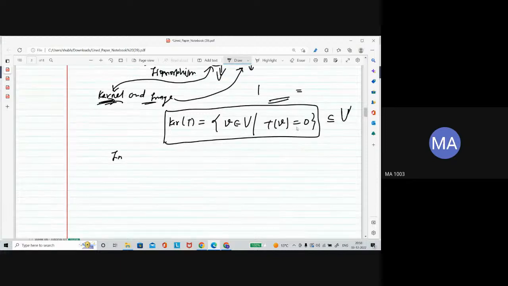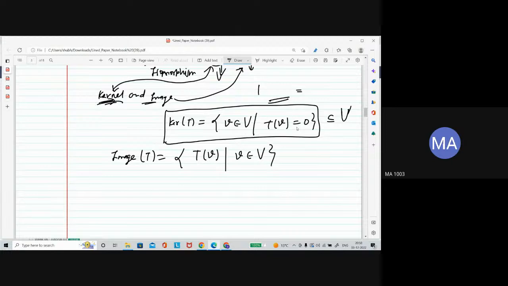And image is the collection of those vectors. I am writing here the set definition.